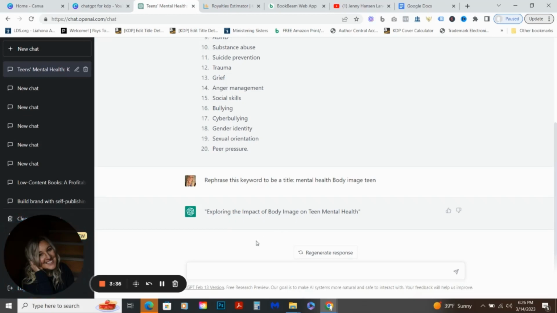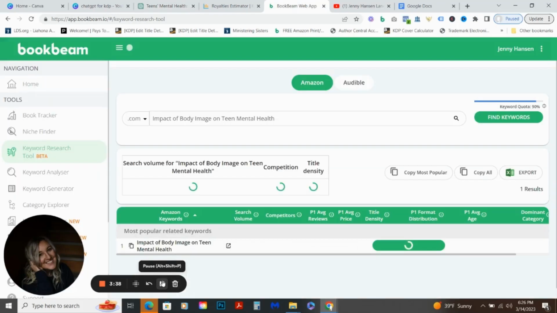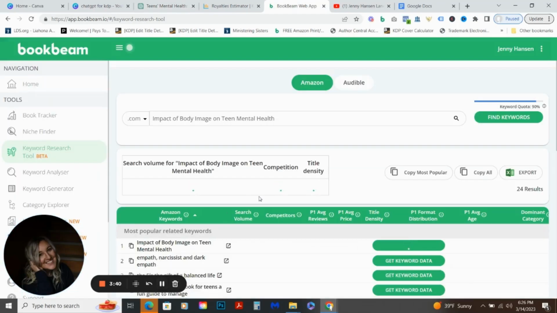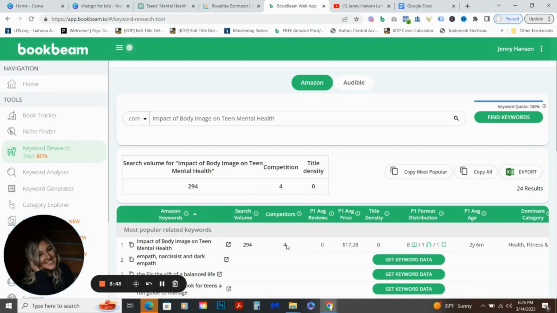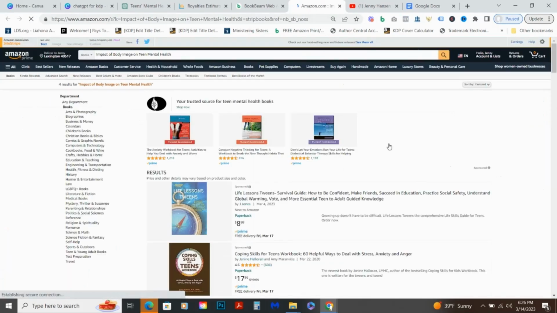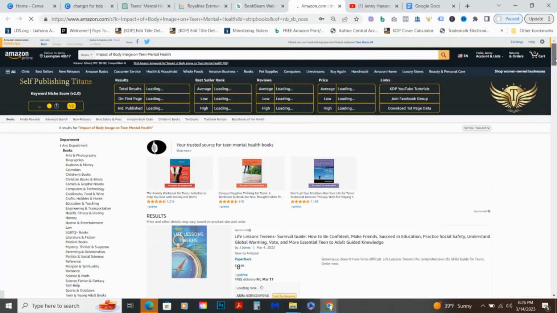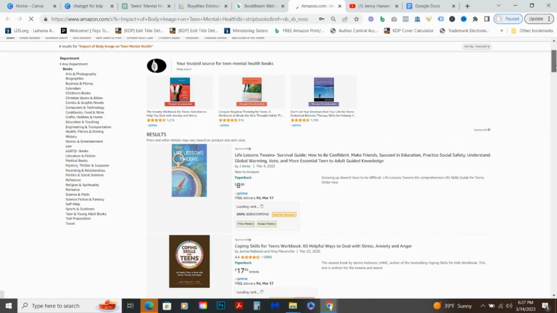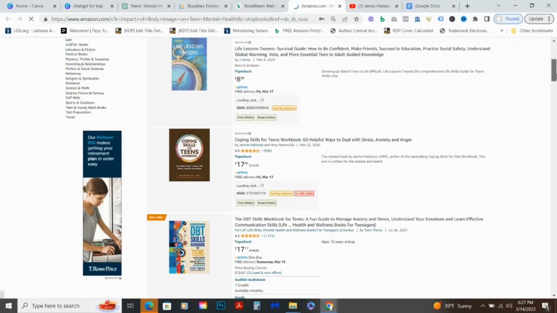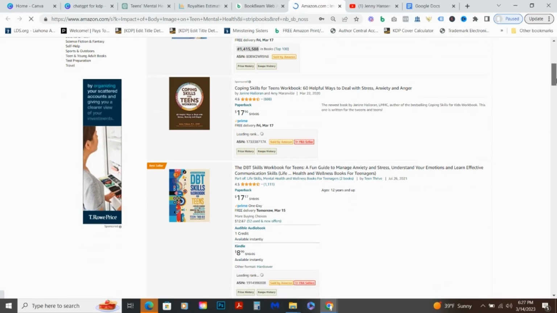Let's go and plug this into Bookbeam one more time. Okay, so we have plugged it in, and this is really niched down, right? Because there's only 4 competitors, but it was searched 300 times. So it might be interesting for you to think about if that is something that you would like to pursue. If you're passionate about it and you can produce something here, I think that's very valuable. As we wait for some of these plugins to populate, we can see what the competition's like. Looks like a paperback book is selling for $18.